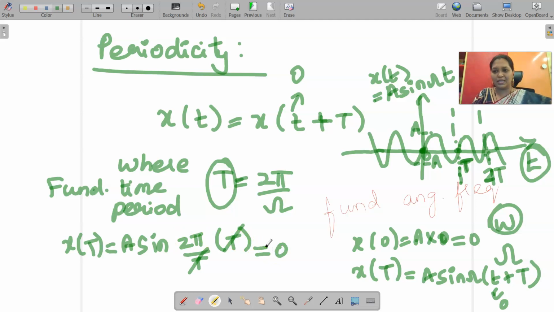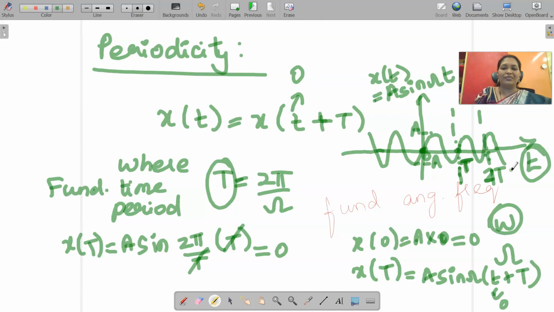So we can say that when a signal repeats again and again after a particular time period, we can substitute small t equal to capital T, 2T also, 3T also, 4T also. Similarly, on the left hand side also we can substitute t as minus T, minus 2T. Wherever you substitute such a value, the signal repeats again and again after a particular period of time. That value, capital T, is nothing but the fundamental time period.